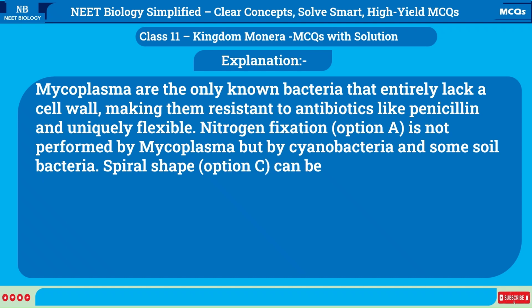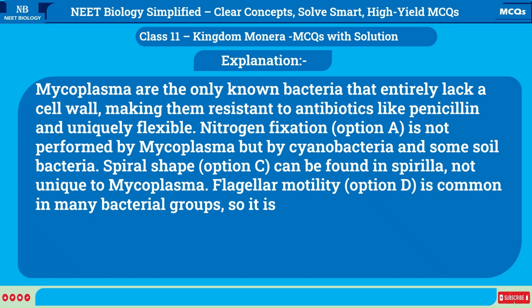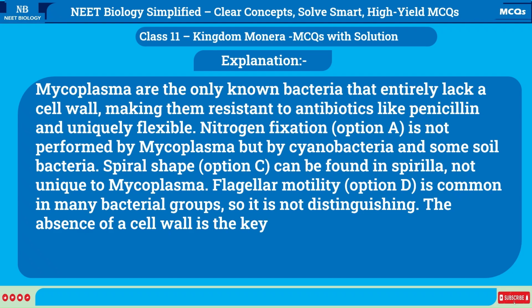Spiral shape, option C, can be found in spirilla, not unique to Mycoplasma. Flagellar motility, option D, is common in many bacterial groups, so it is not distinguishing. The absence of a cell wall is the key defining trait.